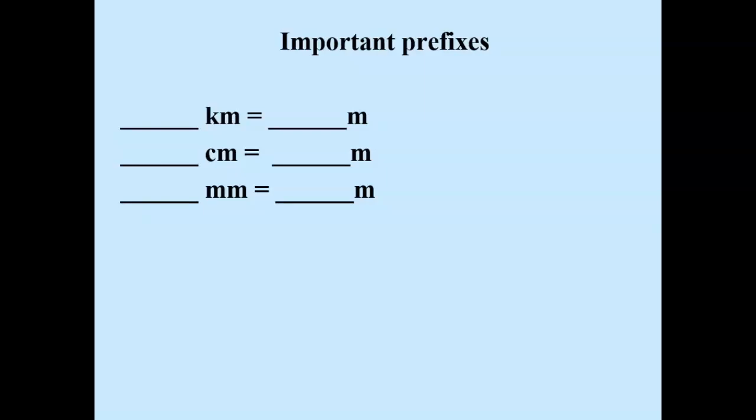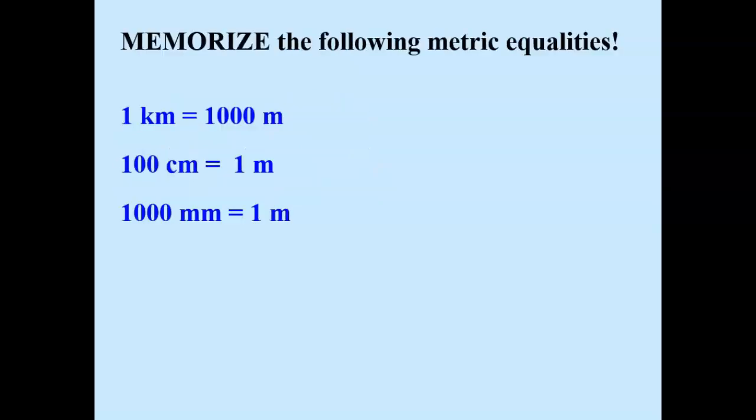So let's write the equalities. First of all, what's bigger, 1 kilometer or 1 meter? 1 kilometer has 1,000 meters. Centimeter or meter, which one's bigger? 1 meter is bigger. How many little centimeters are in it? 100. Millimeter or meter, which one's bigger? 1 big meter has how many millimeters? It has 1,000 millimeters. Equalities are important because they help us convert from one set of units to another. So let's look at these equalities.